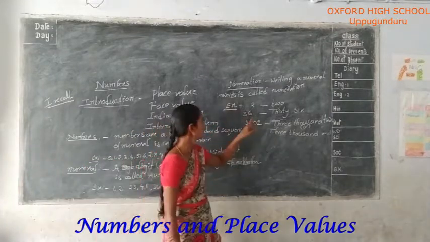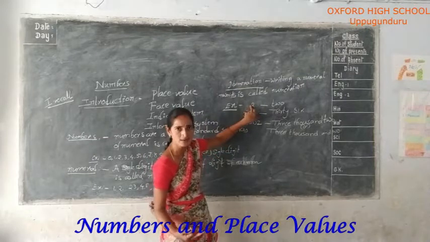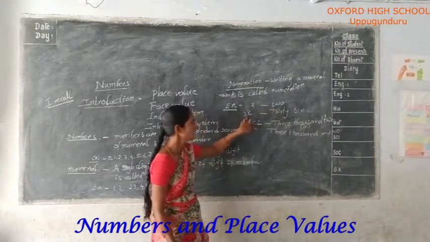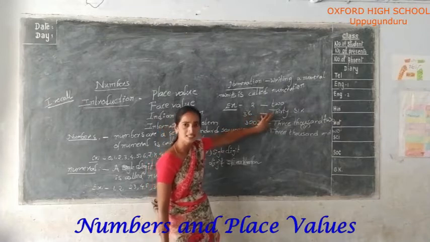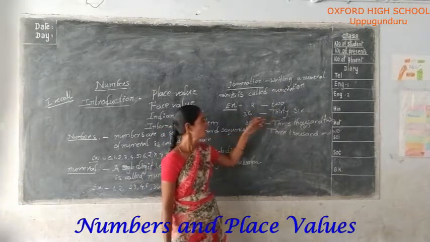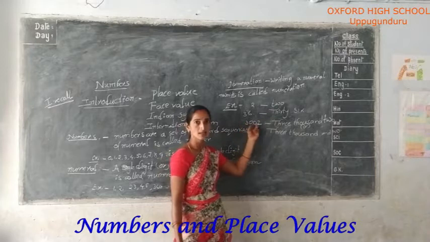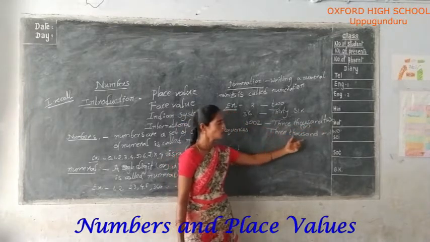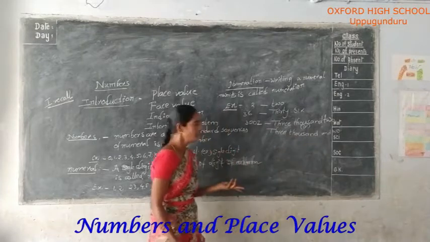For example, 2, writing in words: TWO. 36, writing in words. 3002, writing in words. Write any one of them. Next.